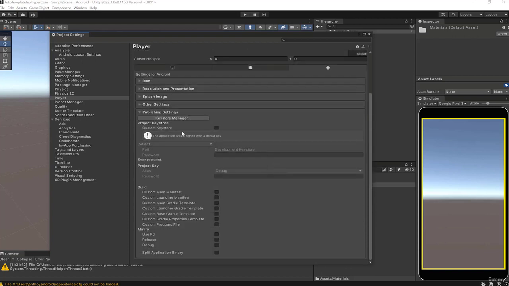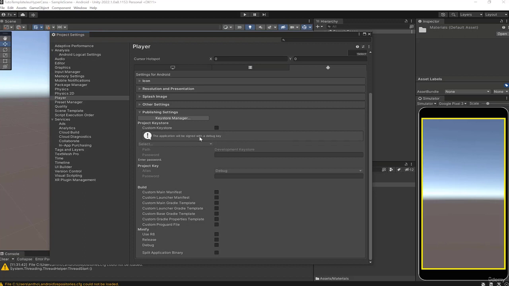Publish settings, we'll come back later here, but when you actually publish your game on the store, so when you're going to compile your game to be published on the store, you'll have to generate a keystore. Keystore is a small password protected file that will allow you to sign your application, to really authenticate your application in a sure way, and that will be asked by Google too.